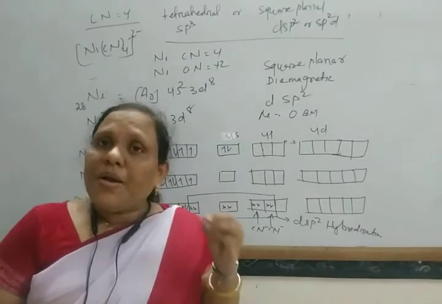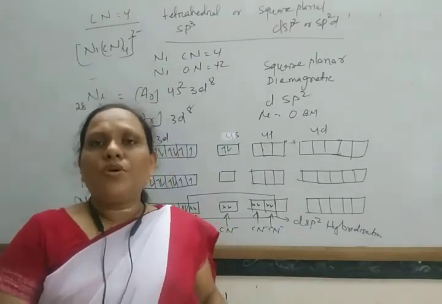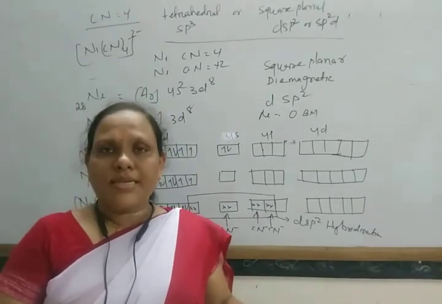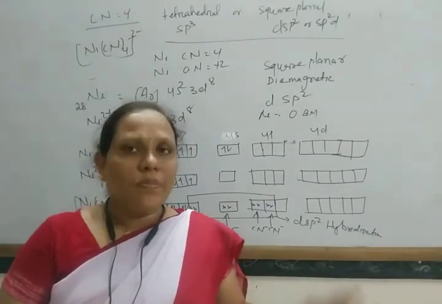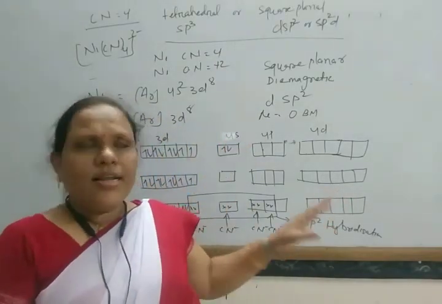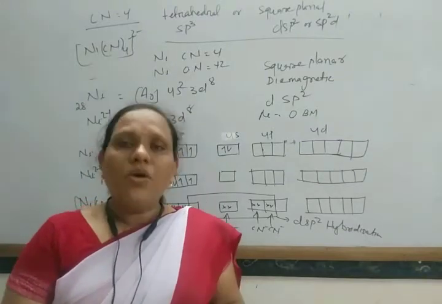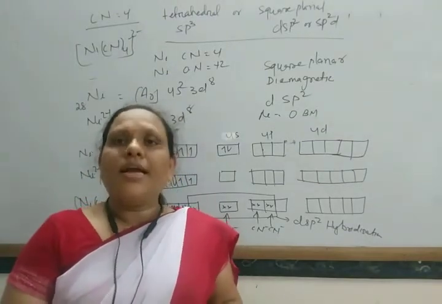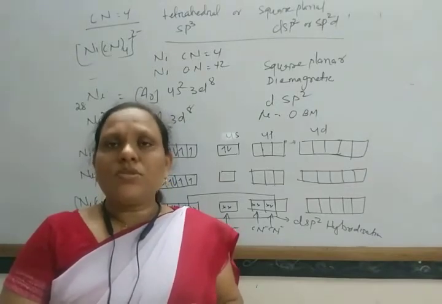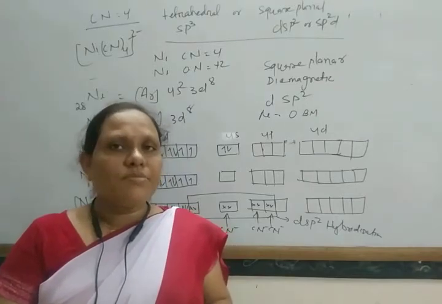So for weak field ligands, it forms an outer orbital complex, more unpaired electrons, and in this way a high spin complex. So from this valence bond theory, we can find out the shape of the orbitals and how it can explain the magnetic moment.